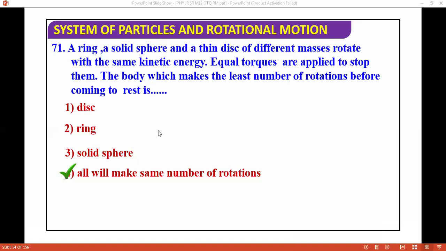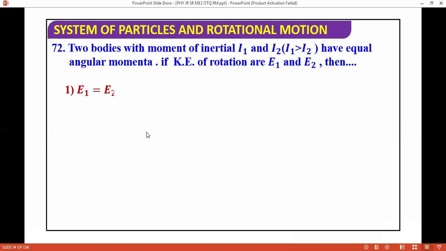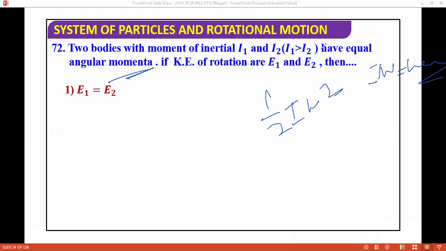Next question. We have two bodies with moment of inertia I1 and I2, where I1 is greater than I2. They have equal angular momentum. Kinetic energy of rotation is half I omega square. I omega is constant, because angular momentum is equal. Since I1 is greater than I2, you can say omega 1 is less than omega 2.